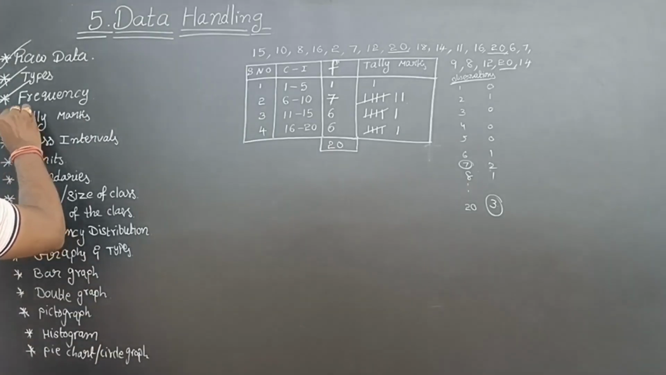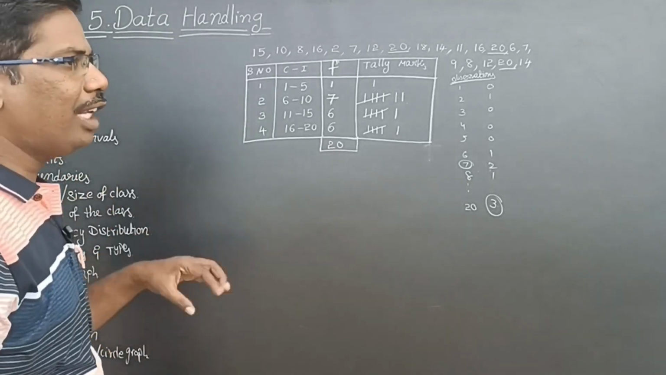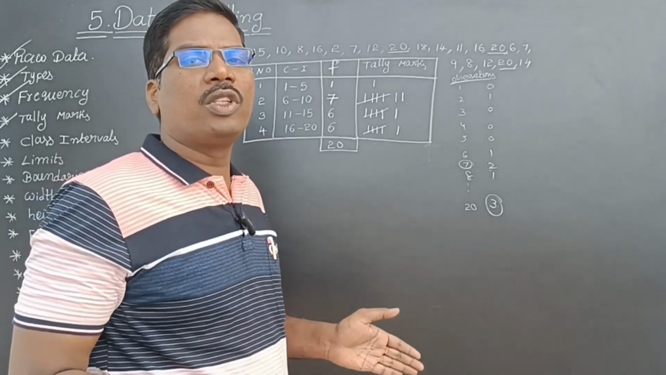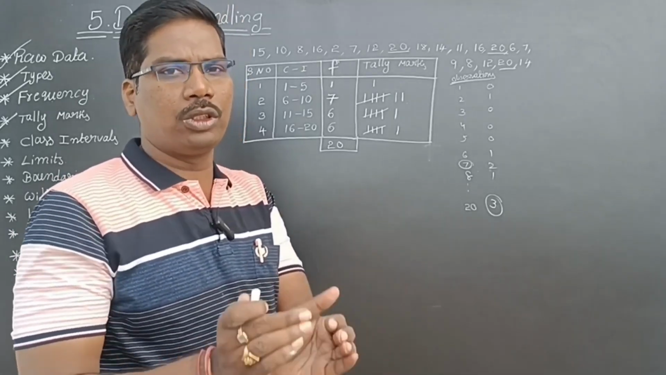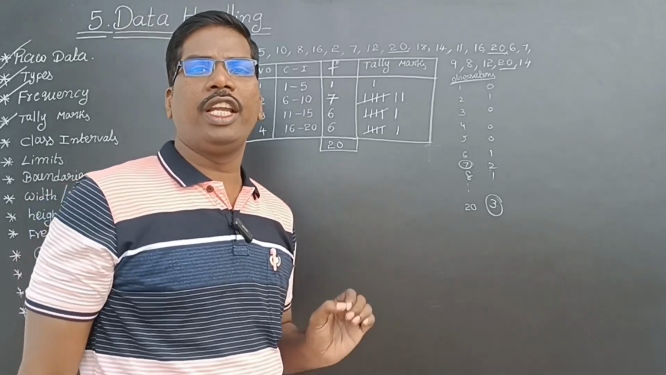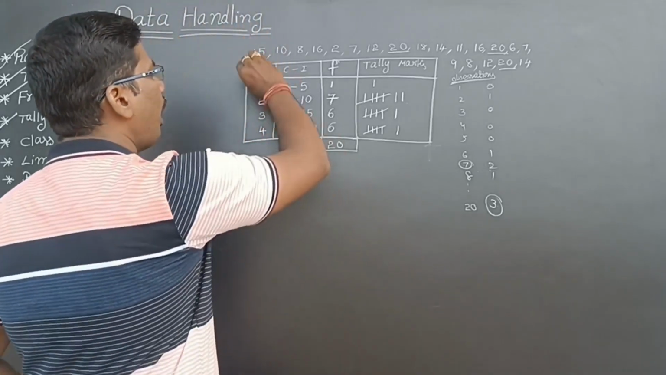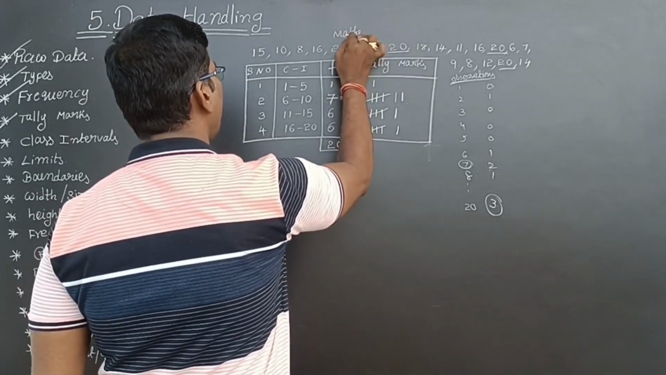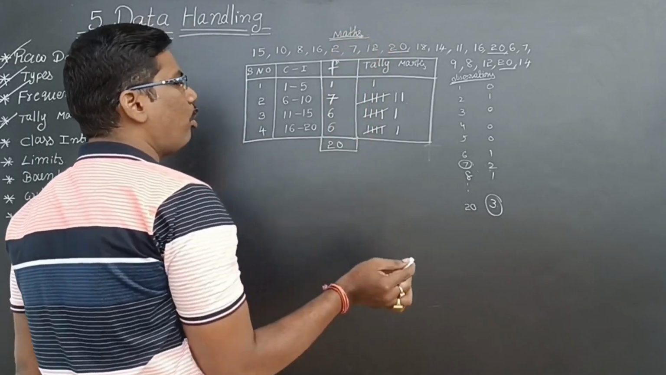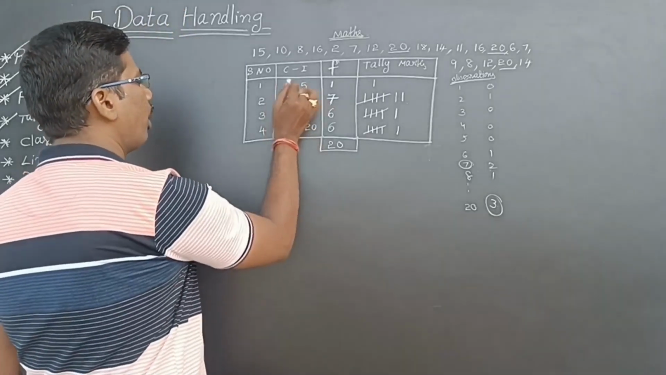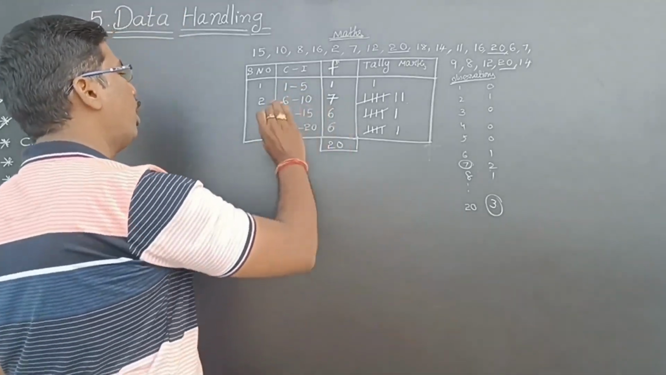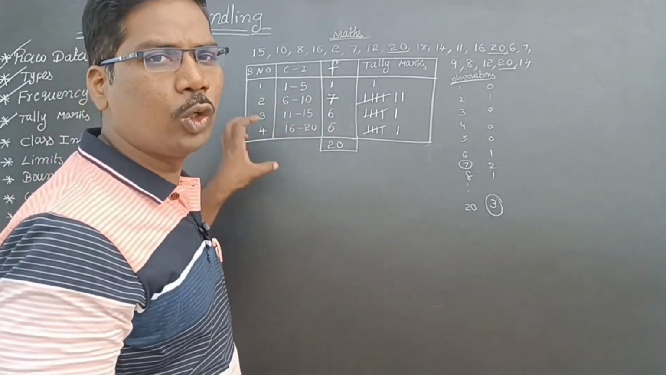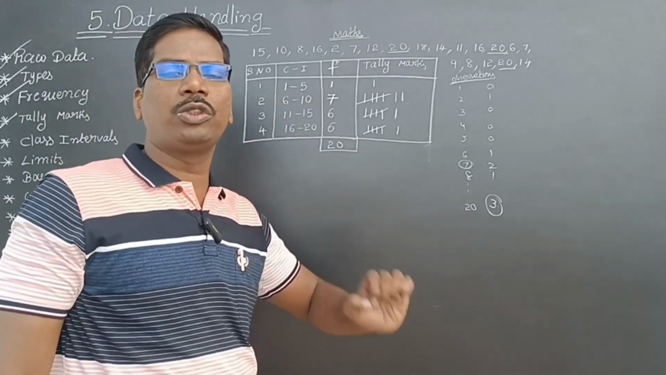Next, class intervals. The observations we have collected, if you make them into some groups, each group is called a class interval. For example, I collected 20 marks in the maths exam. In this maths exam, I am dividing the marks into some groups: from 1 to 5 marks, from 6 to 10 marks, from 11 to 15 marks, from 16 to 20 marks. These groups are called class intervals.